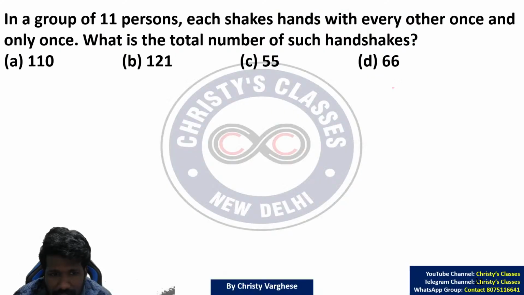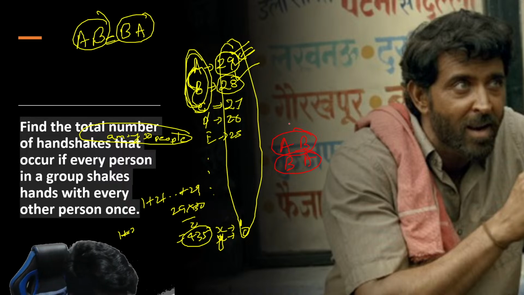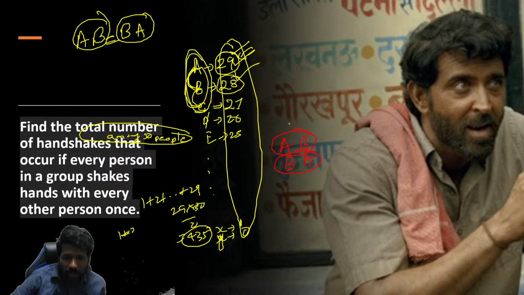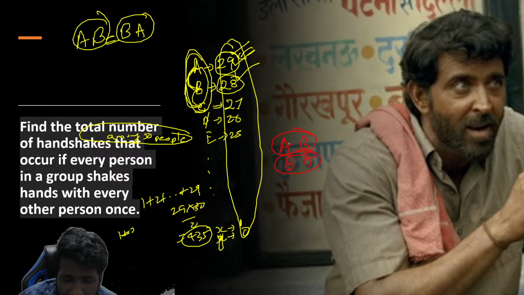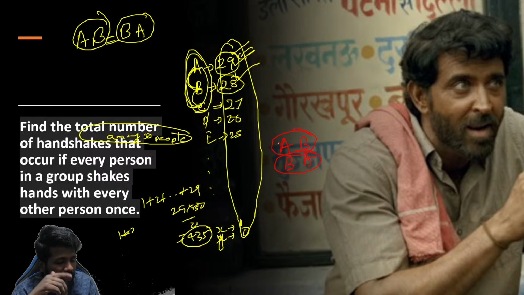Like in the previous question, the shake hand of A to B and the shake hand of B to A are the same. Are the same means order does not matter. We don't have to worry about the order. You just have to select people. For a shake hand, how many people are needed? For a shake hand, 2 people are needed. Hands of 2 people means 2 people are needed.